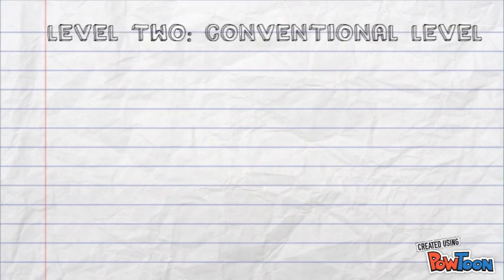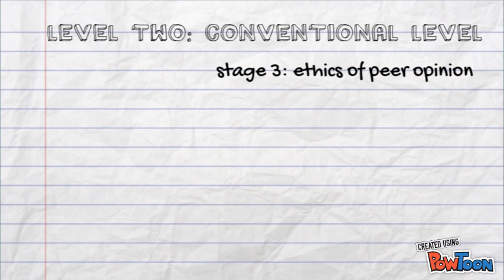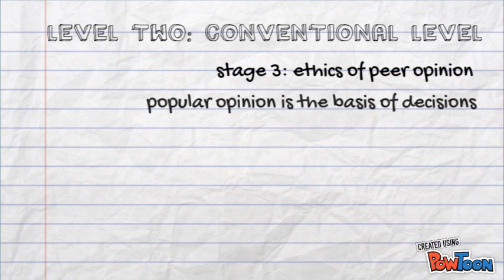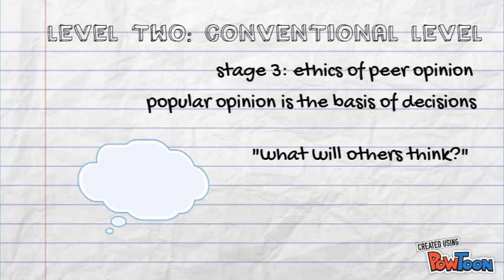The second level of moral development is the conventional level. Stage 3 is ethics of peer opinion. Those in stage 3 move past their own perception to considering the perceptions of others. They make their moral decisions on the basis of popular opinion. Pleasing others is what is good to them. Whenever faced with a moral dilemma, those in stage 3 ask themselves, what will others think of this?